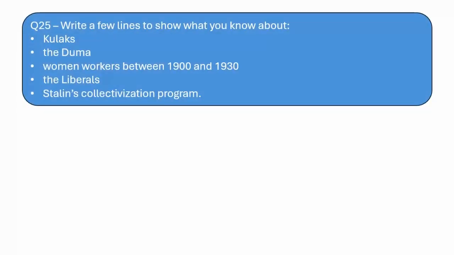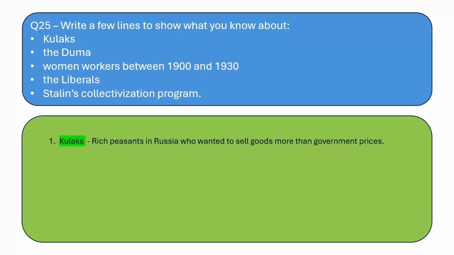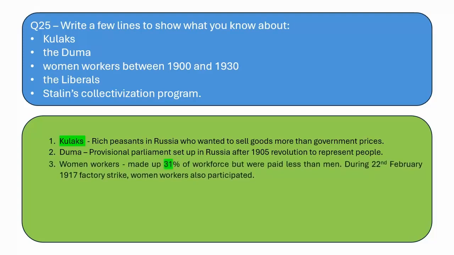Write a few lines on what you know about kulaks, the Duma, women workers between 1900 and 1930, the liberals and Stalin's collectivization program. The kulaks were rich peasants in Russia who wanted to sell goods at prices more than the government prices. They wanted to make profit. The Duma was a provisional parliament set up in Russia after the 1905 revolution to represent people. Women workers made up 31% of the workforce, but they were paid less than men.